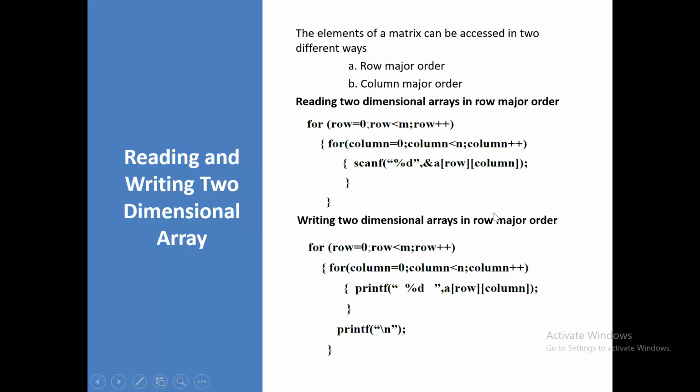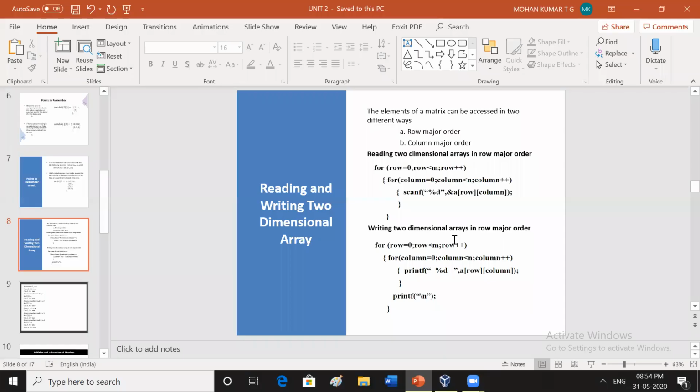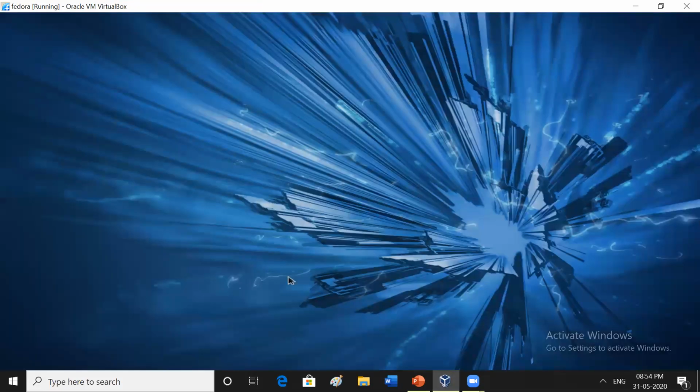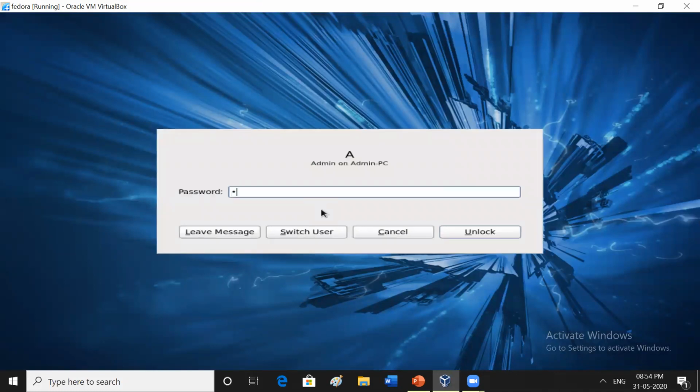This is how you print the two-dimensional array by taking the row as a reference. So here we are going to see how it works, how we read and print the two-dimensional array by considering the row as a reference.